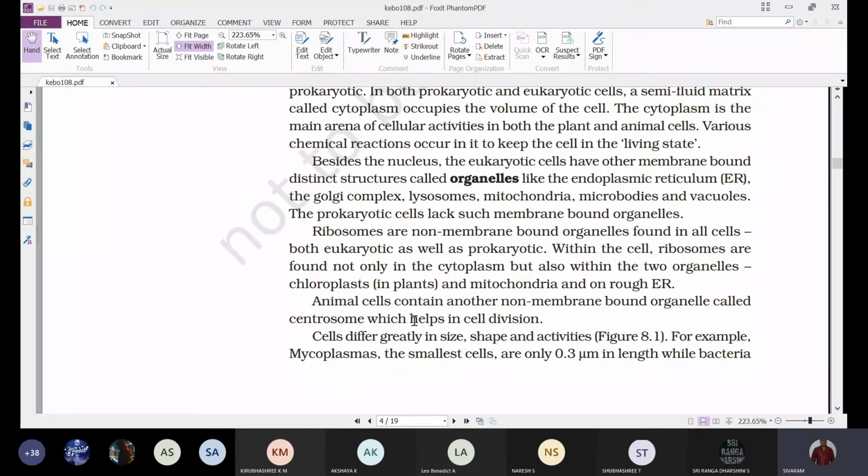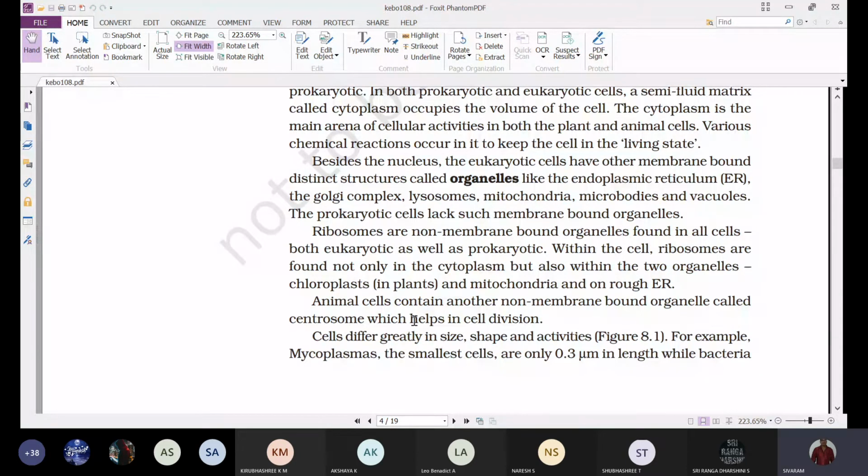Next, within the cell, ribosomes are found not only in the cytoplasm, but also within two organelles, the chloroplast and mitochondria, and on the endoplasmic reticulum. Ribosomes are non-membrane bound cell organelles. They are not only present in the cytoplasm, they are also present inside the two membrane bound cell organelles, mitochondria and chloroplast.